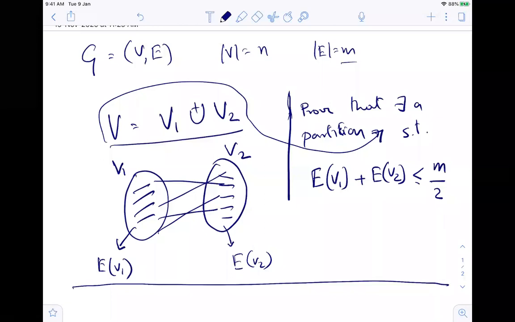So you have this graph, and the question is: can you partition the vertex set into two halves such that the sum of the edges within those parts is less than m by 2, right?